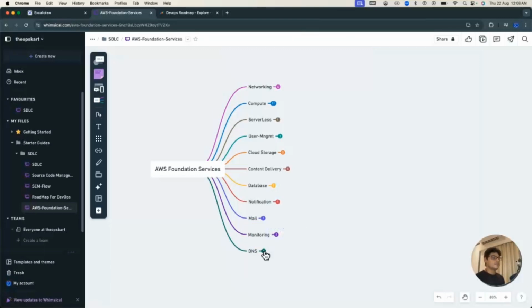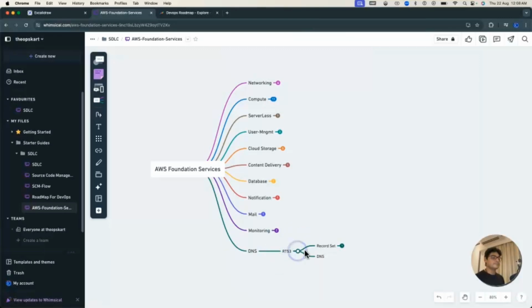The last service in our list is DNS. The DNS service offered by AWS is Route 53. The 53 is basically the port number commonly used for DNS. That's the reason they named the service Route 53. Under Route 53, you should learn about record sets and DNS, how to create your record sets and how to do the routing method.